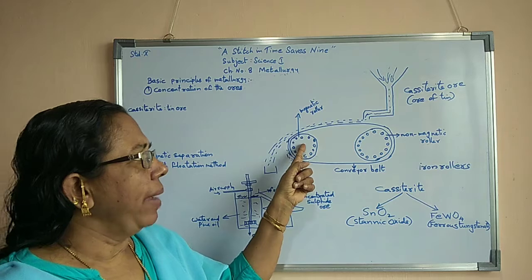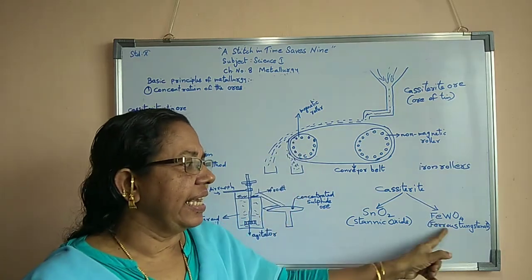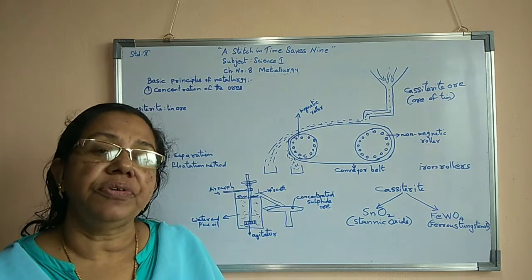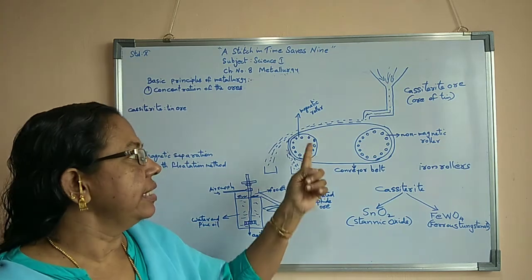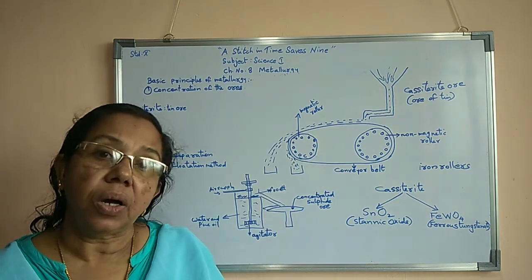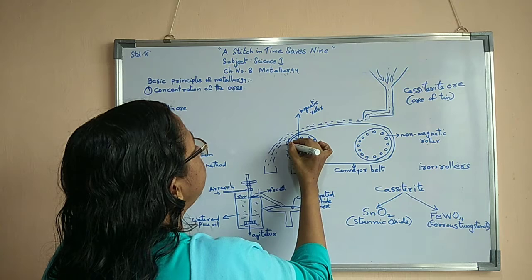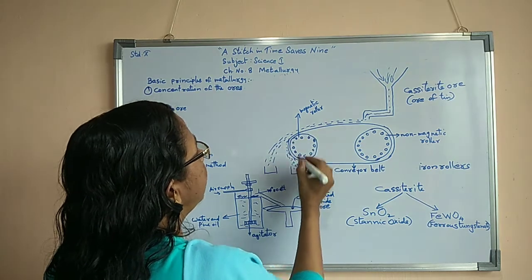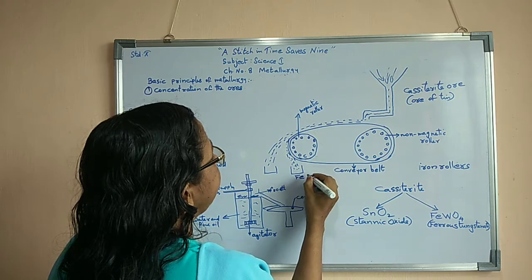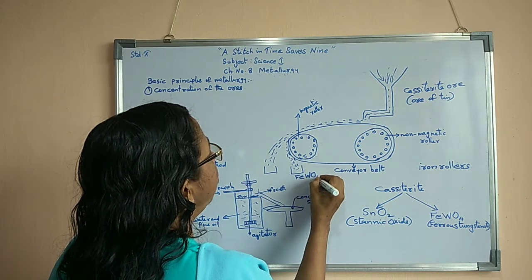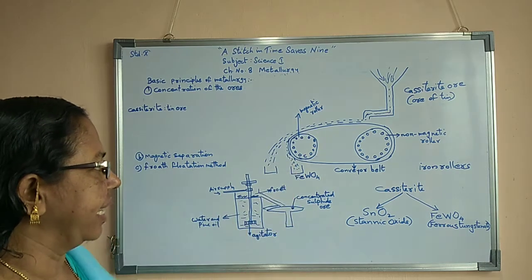This is the magnetic roller, and since ferrous tungstenate contains iron, the iron is attracted towards the magnetic roller. As a result, near this magnetic roller, iron tungstenate, FeWO4, will fall and collect in this tank.